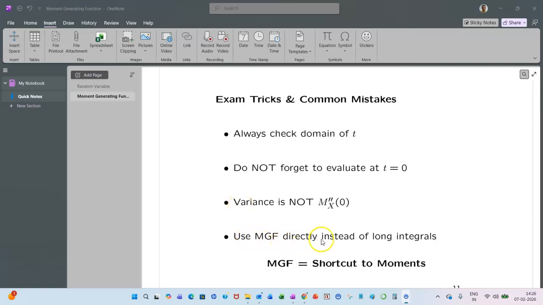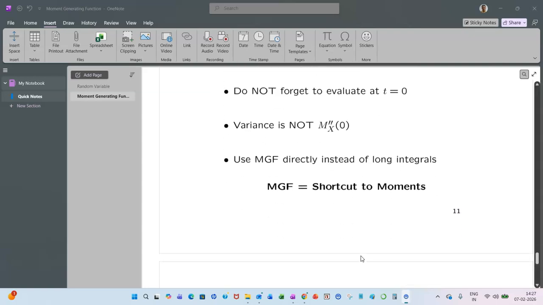Use the moment generating function directly instead of long integrals. MGF is a shortcut to calculate moments. That's the usefulness of the moment generating function. And if you have the moment generating function, you know everything about the distribution of that random variable.